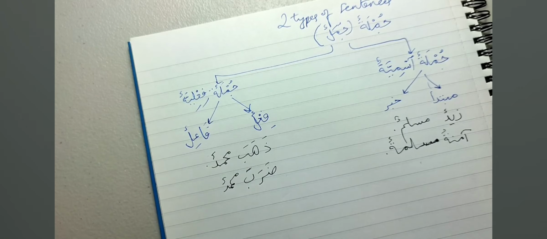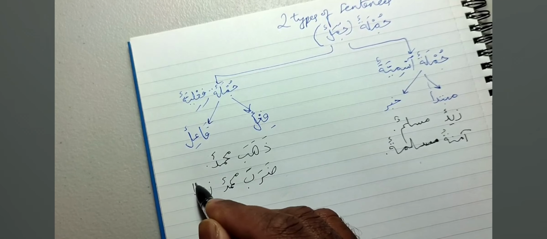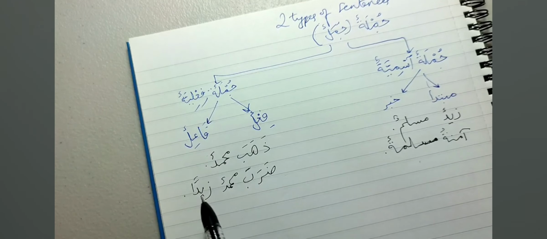Daraba Muhammadun is not a complete sentence. We have to have the object. The object is maf'ulun bihi. Daraba Muhammadun Zaydan, we'd say. Okay, Daraba Muhammadun Zaydan. Zaydan is the one that was hit.